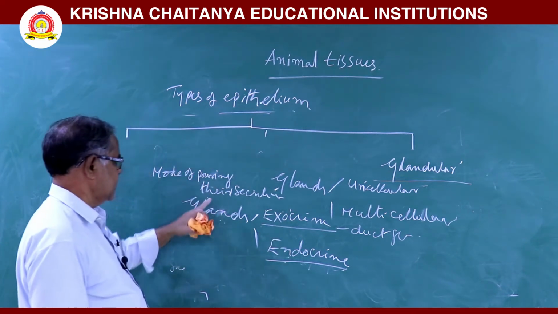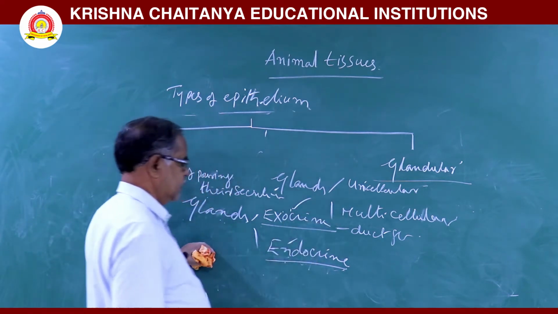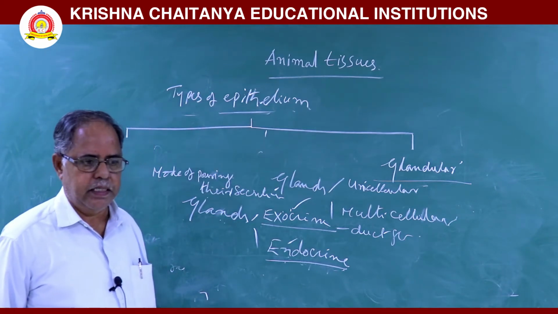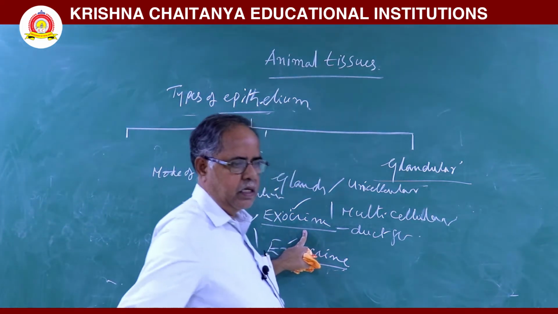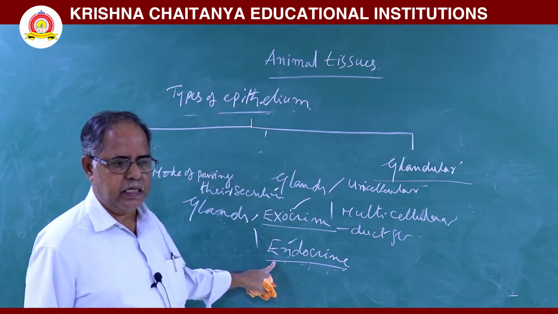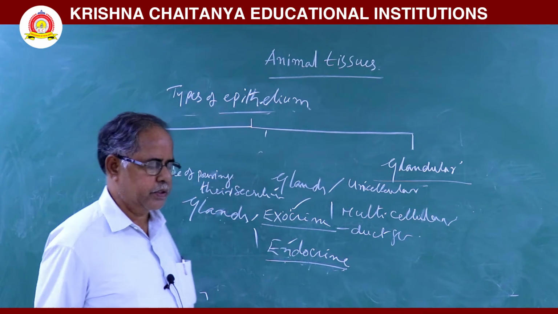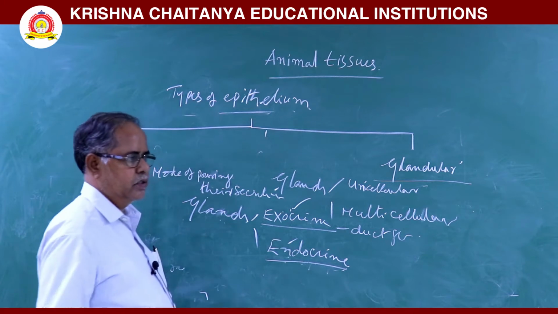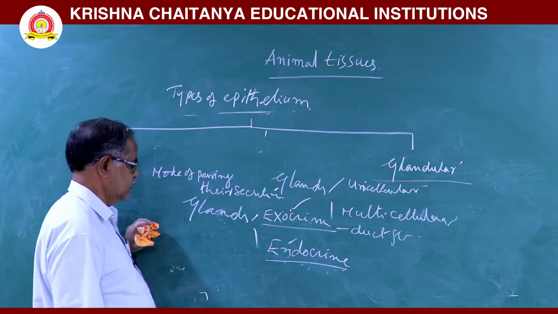So, based on the mode of pouring their secretions, glands are further classified into two types, exocrine gland and endocrine gland. Exocrine glands are also called duct glands, endocrine glands are called ductless glands. In duct glands, the secretions reach through the ducts, but in endocrine gland, ducts are absent. Their secretions are called hormones. These hormones reach the target cells through the blood. Examples for exocrine: digestive glands, sweat glands, wax glands.